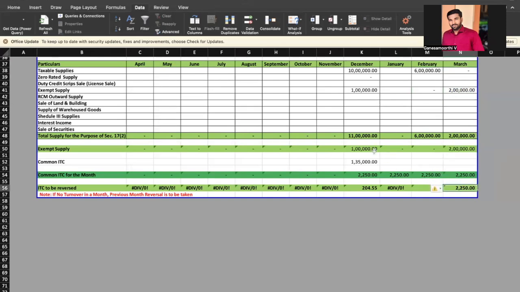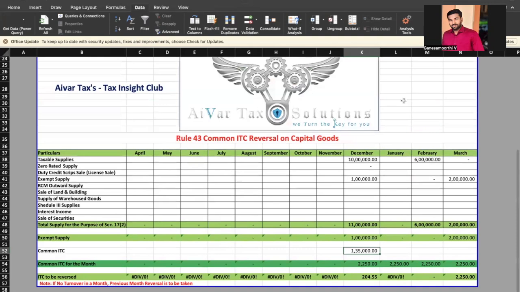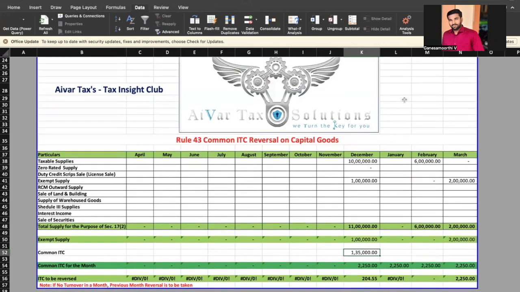As per Rule 43, if we have utilized the ITC, then we are liable to pay interest for the reversal. Okay. So you may decide how to utilize ITC, whether in the month of purchase. You may claim in the month of purchase, but utilization is based on whether you want to pay interest or not. So my opinion is you may utilize. The interest amount will be very much lower.